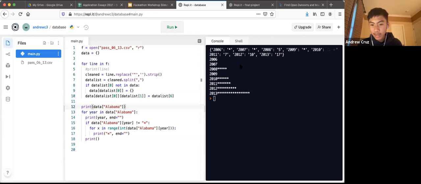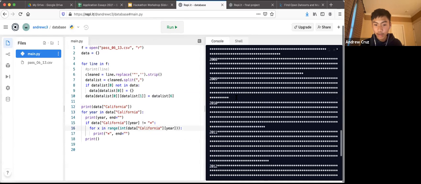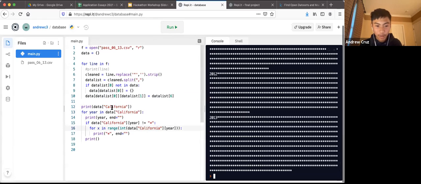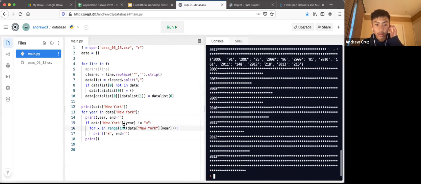But the second part is to make this more like an app. Right now, anytime I want to see a certain state, I have to replace every single instance of Alabama, for example, with a different state. So if I wanted to see California, I'd have to replace every time Alabama pops up with California, so I can see California's data. That's problematic because I don't want to have to change the text in my code every time I want to see a different result. You can change it to any state you want.